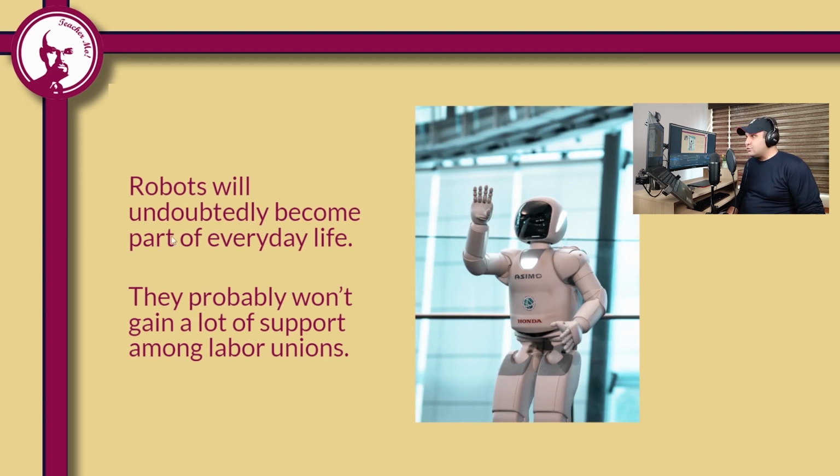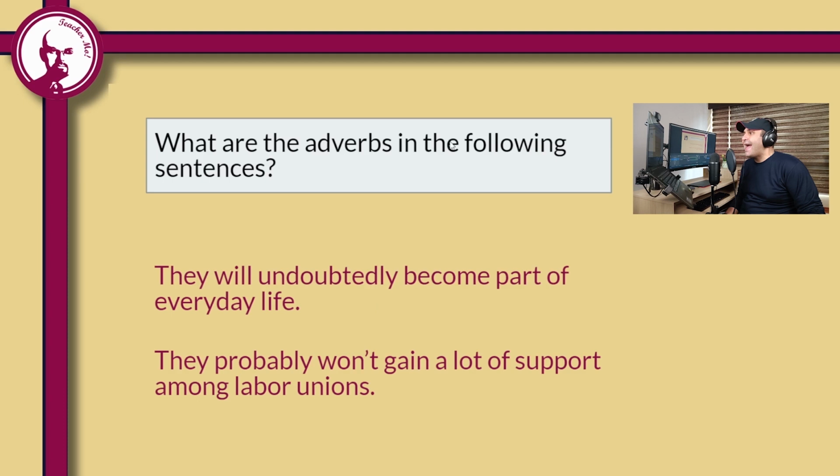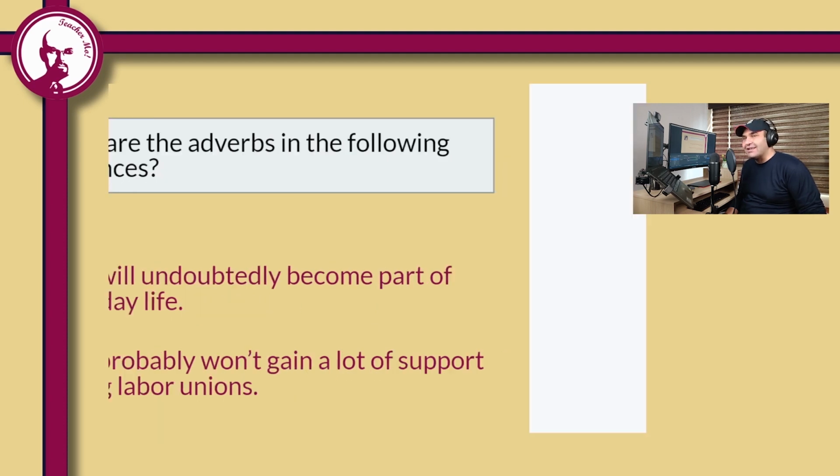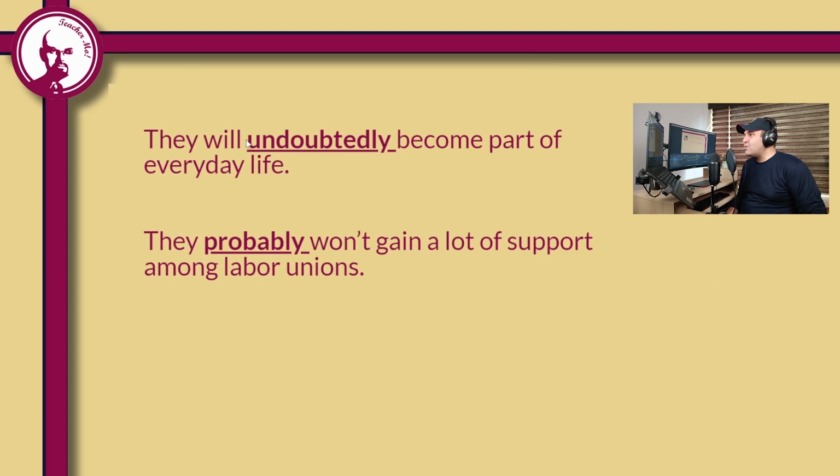Pay attention to these two examples that we have here on this slide. Robots will undoubtedly become part of everyday life. They probably won't gain a lot of support among labor unions. You see, in these two sentences, we have adverbs. So, what are the adverbs in these two sentences? What is the adverb in the first one? Good. How about the second one? Very good. They will undoubtedly. You see, this is an adverb. They probably. It is also an adverb.